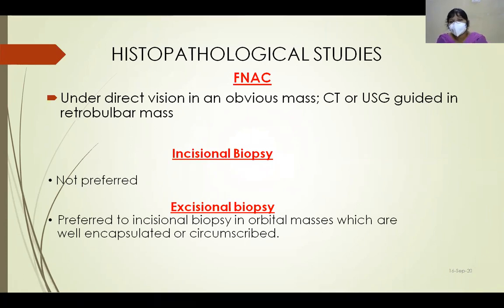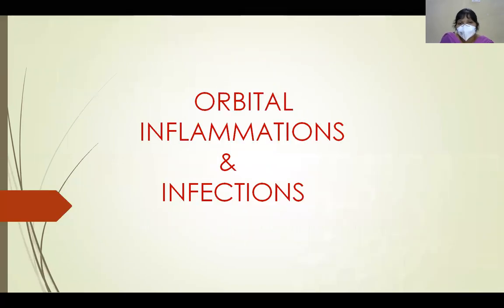We prefer excisional biopsy more commonly when the tumor is circumscribed or encapsulated. Evaluation of proptosis is not complete without histopathological study. It aids as a confirmatory test for the diagnosis.